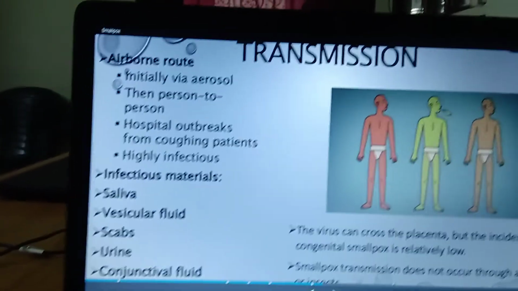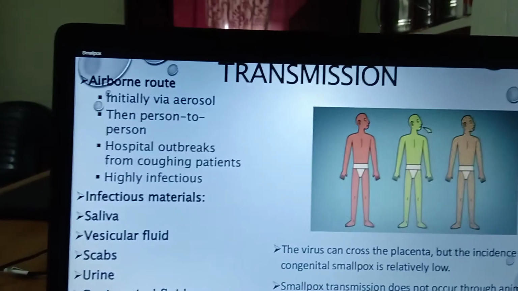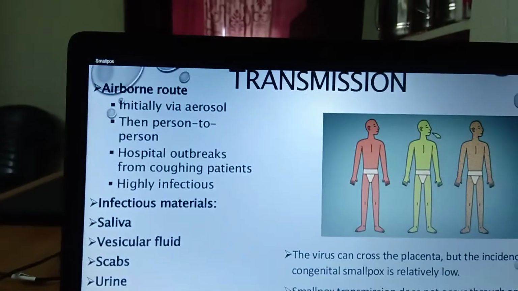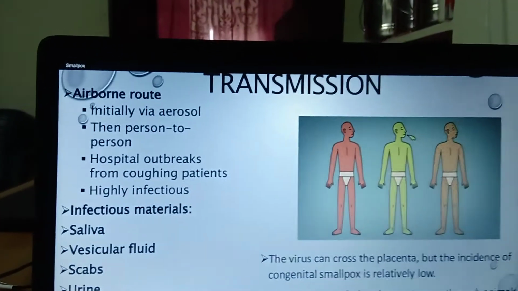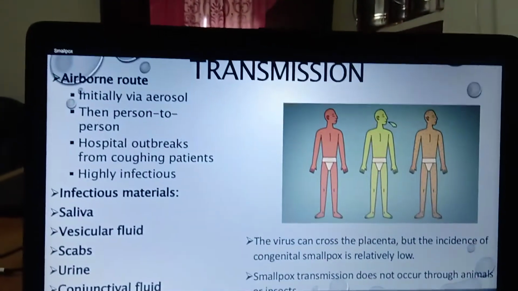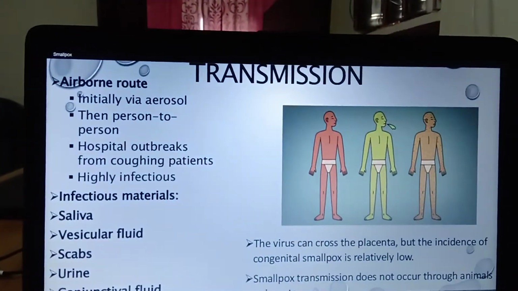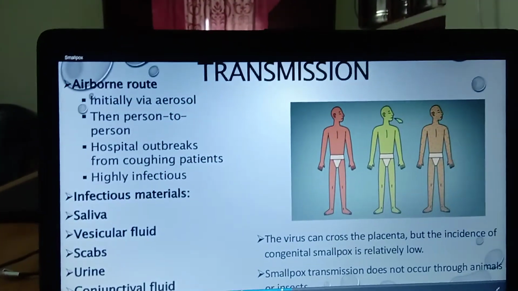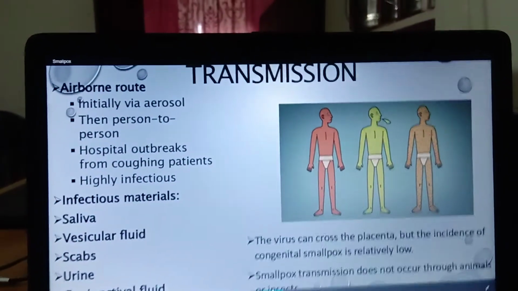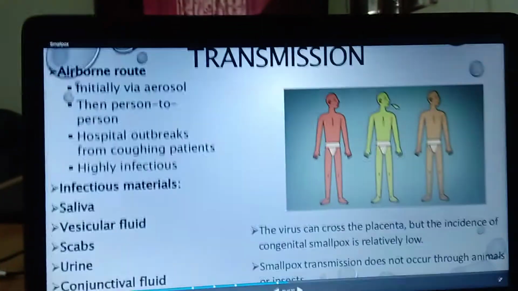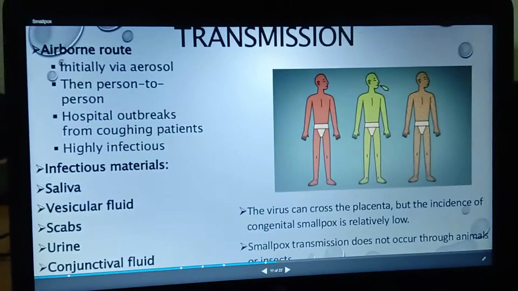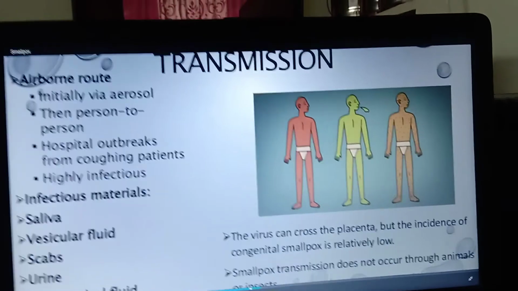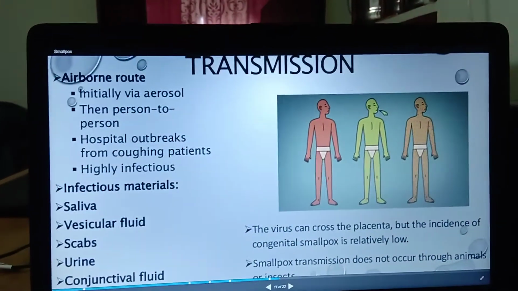How is it going to be transmitted? Initially through the airborne route, for example aerosol. Then it is transmitted from person to person, and in hospital outbreaks. Hospital outbreaks means a person admitted in the hospital is coughing without covering with the hand or kerchief, and then the droplets are going to spread to the other person.